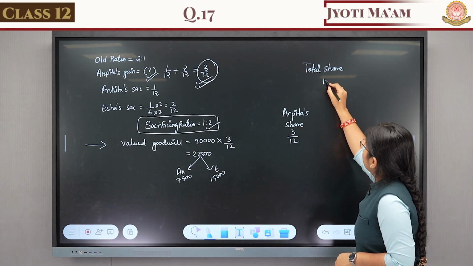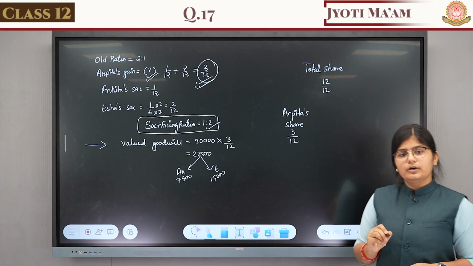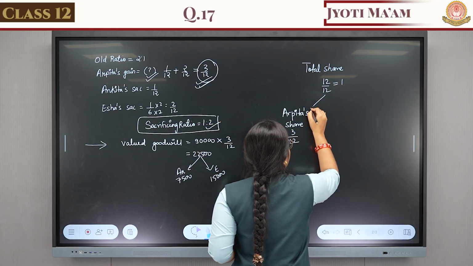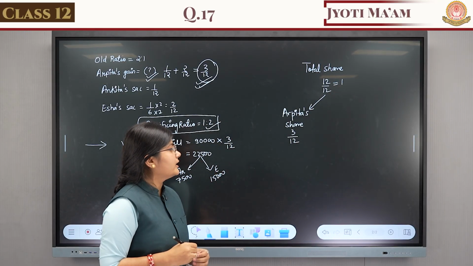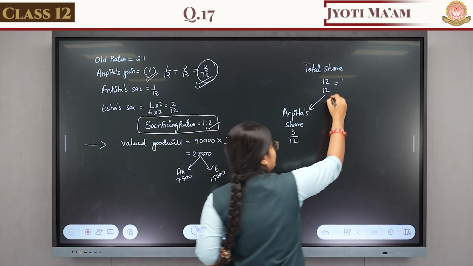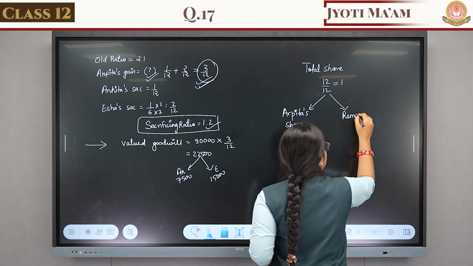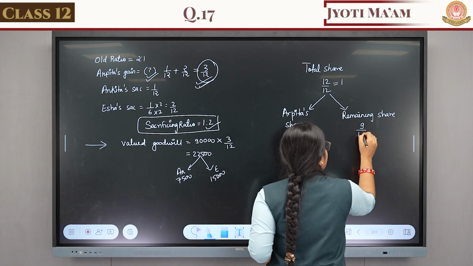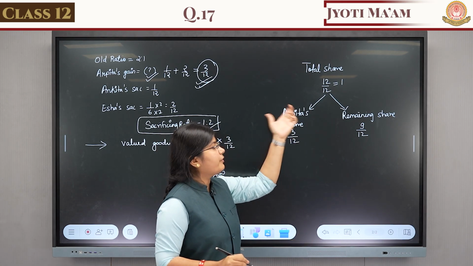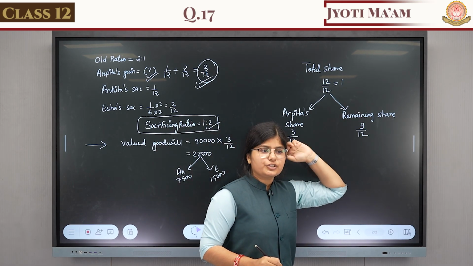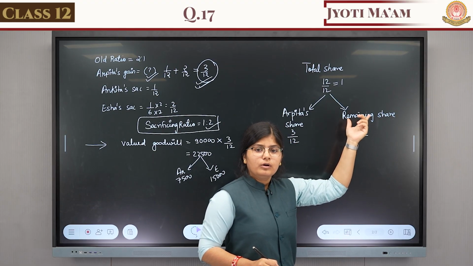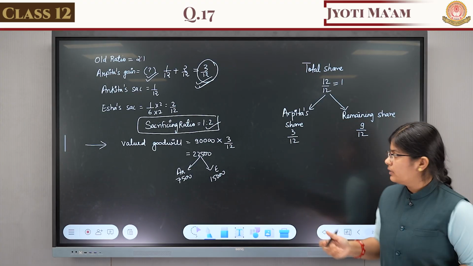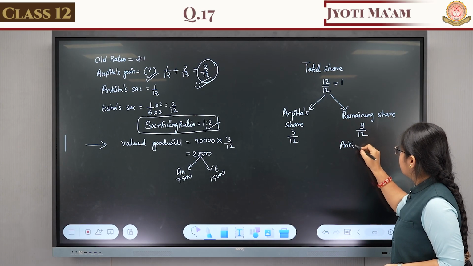Total share is 12 by 12, which means 1. So the remaining share will be 9 by 12, because out of 12 parts, 3 parts are Arpita's, so 9 parts are the remaining share. The remaining share belongs to the old partners, Ankita and Isha.